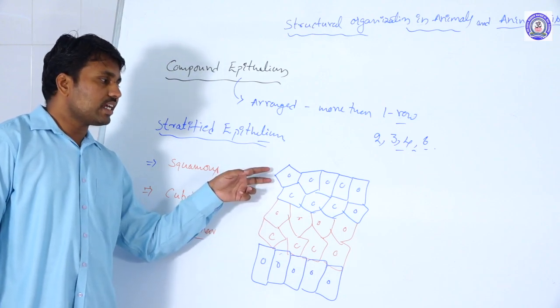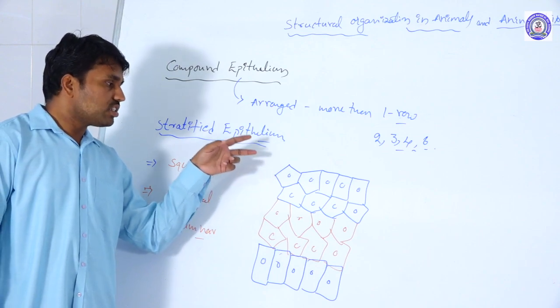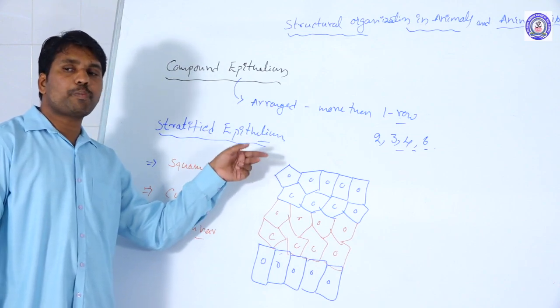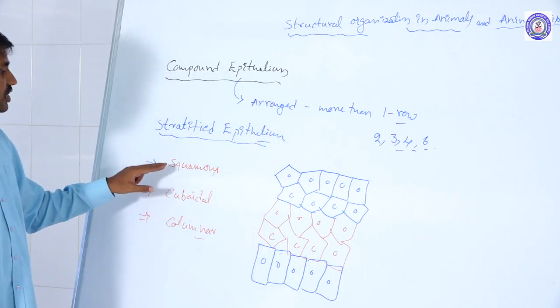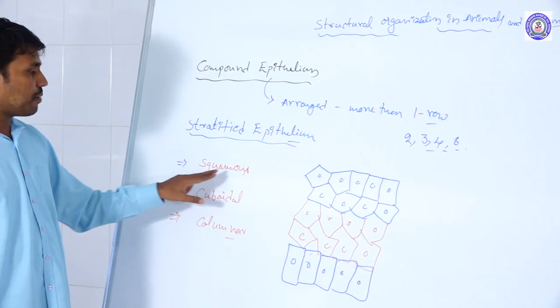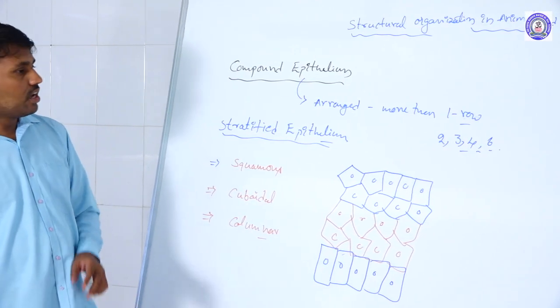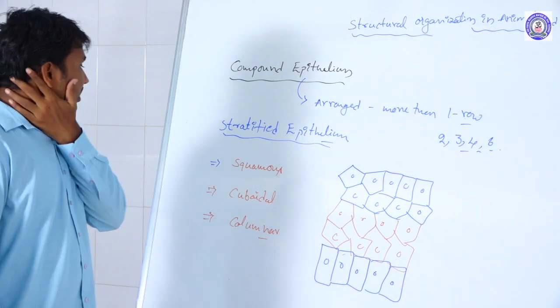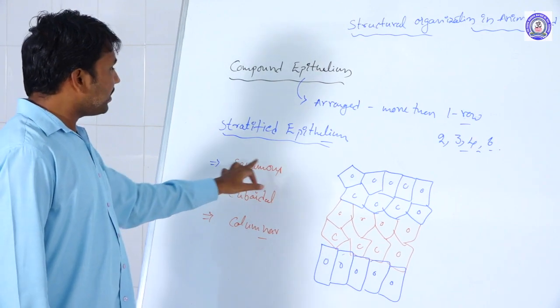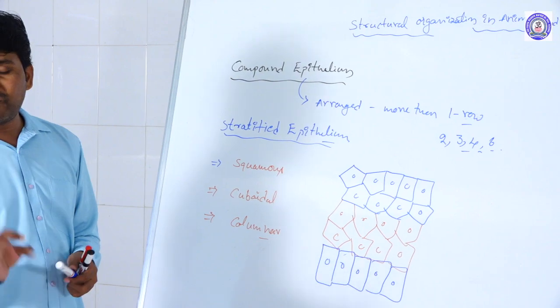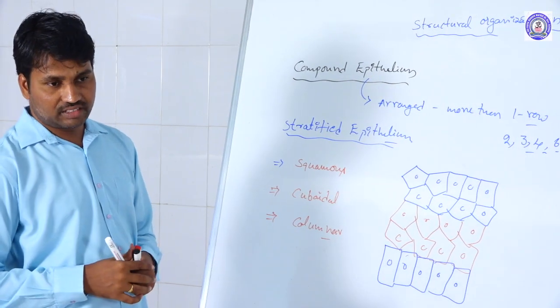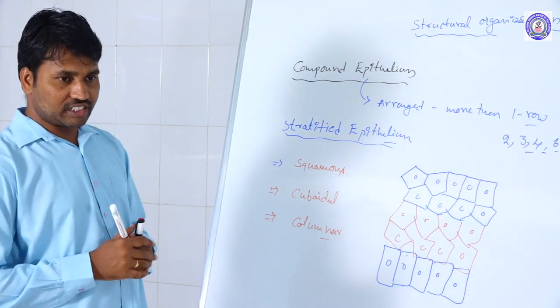Here the polygonal cells, that is the squamous cells, are present in the superficial lineage. So this arrangement is there in the stratified squamous epithelial tissues. Here we are taking the stratified squamous epithelial tissues, majorly involved in protection, covering and the protection process.